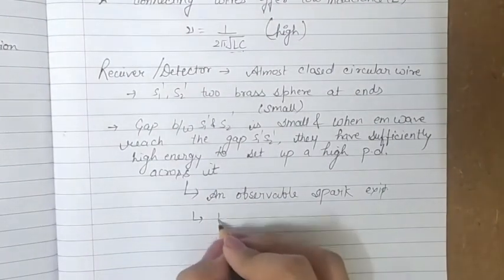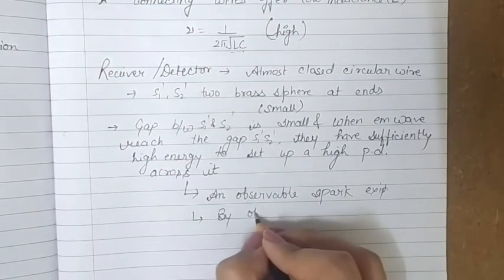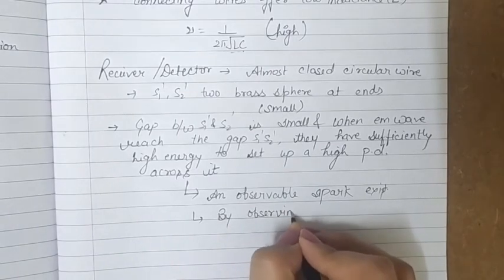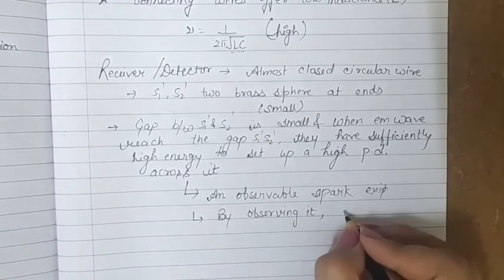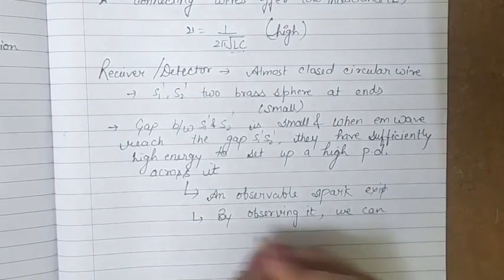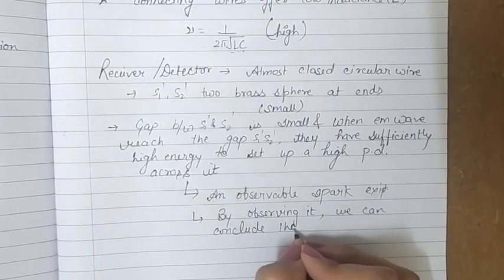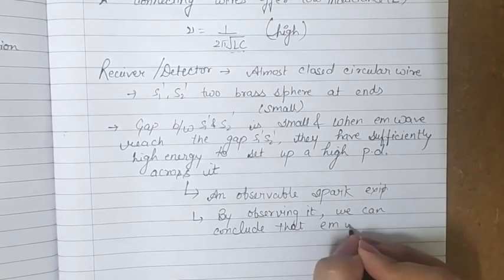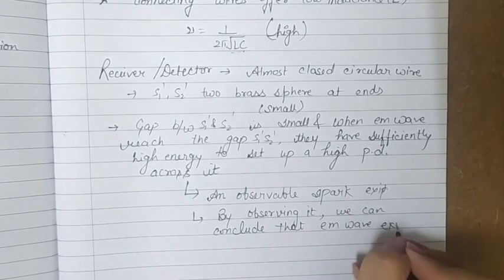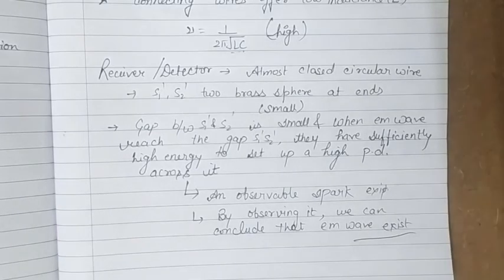By observing it we can conclude that electromagnetic waves exist. So this is the whole experiment that Hertz performed to show electromagnetic waves experimentally.